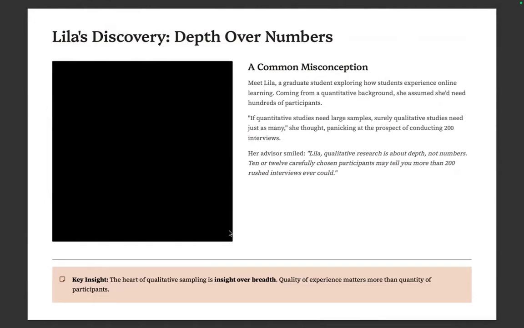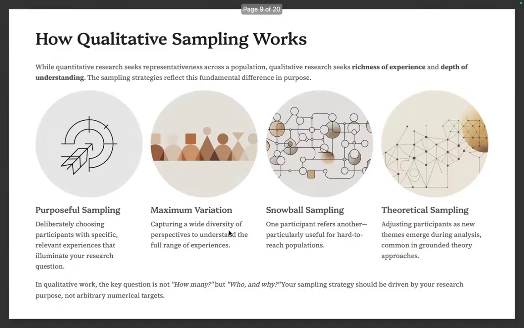Ten or twelve carefully chosen participants may tell you more than 200 rushed interviews ever could. Key insight: the heart of qualitative sampling is insight, depth over breadth. Quality of experience matters more than quantity of participants. So how does qualitative sampling work?